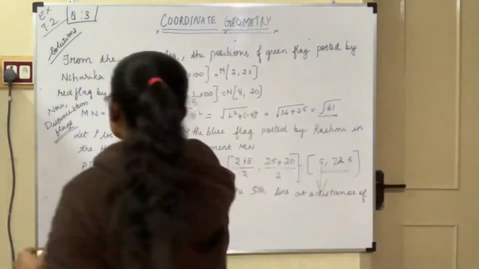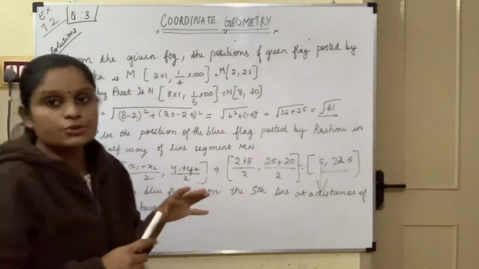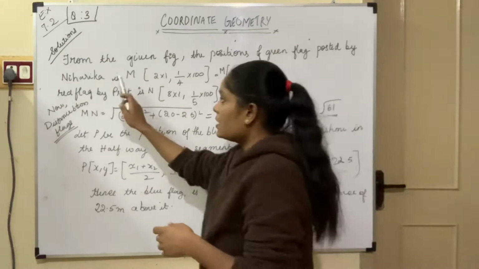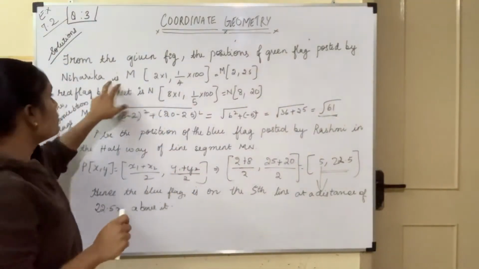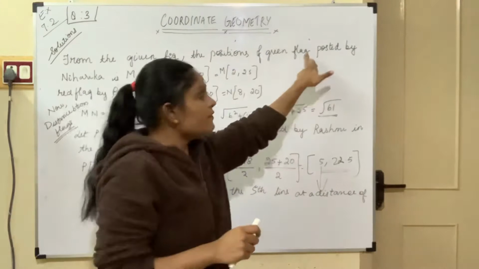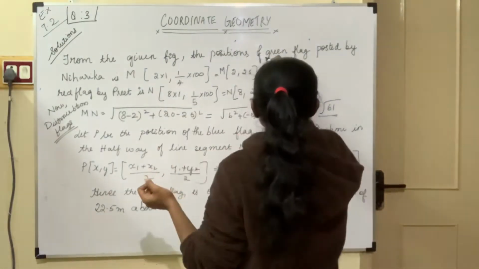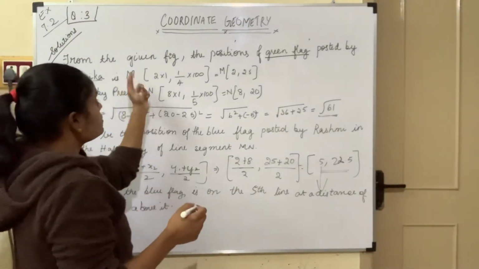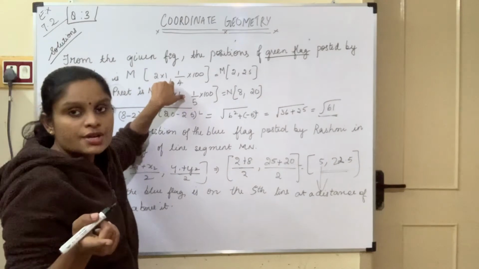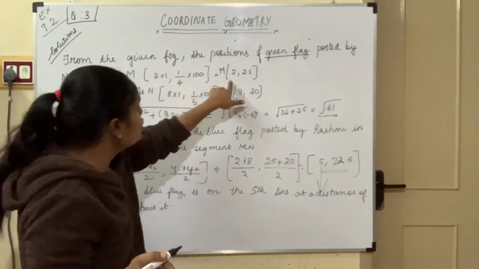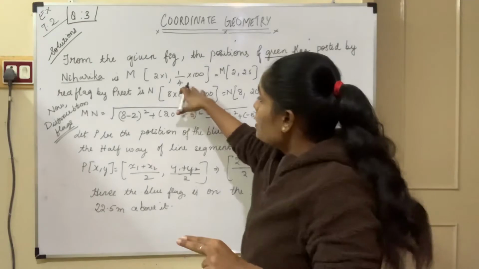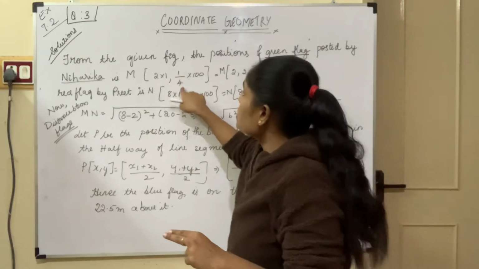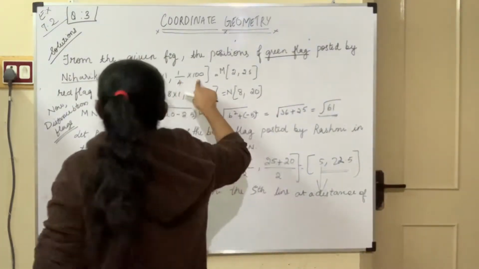From the given figure, there is a ground ABCD, and the position of the green flag posted by Niharika, let us take it as M. That is on the second line, and the distance is 1 meter, so 2 into 1, which is 2. There are 100 flower pots, so 1/4 of 100 she will run, therefore it is 25.